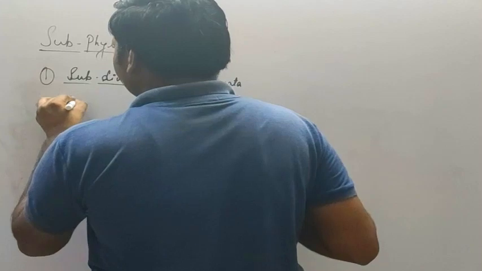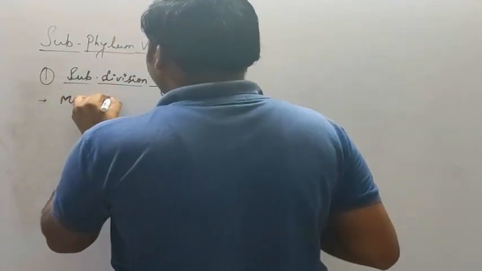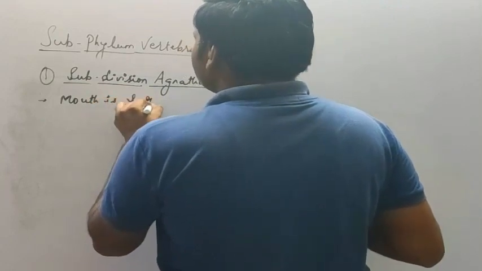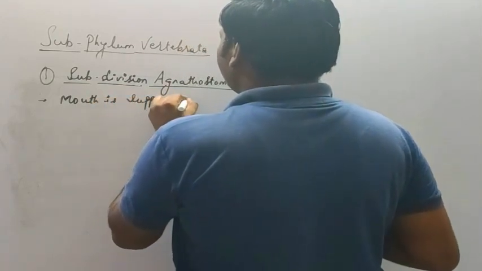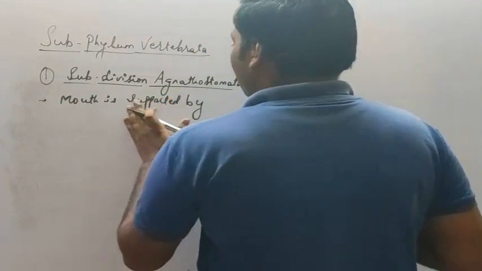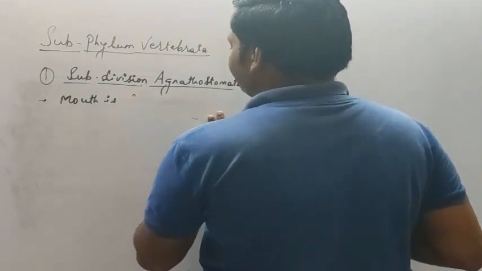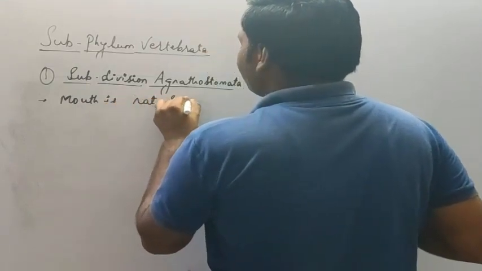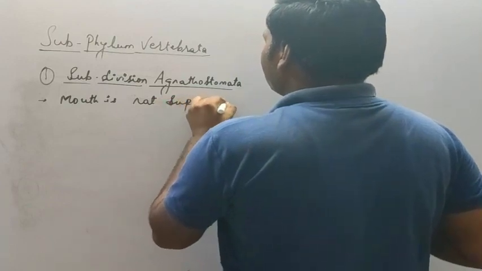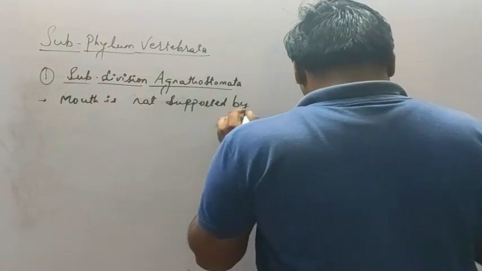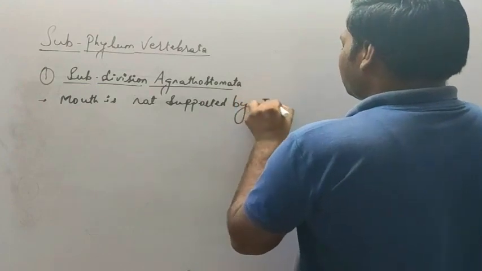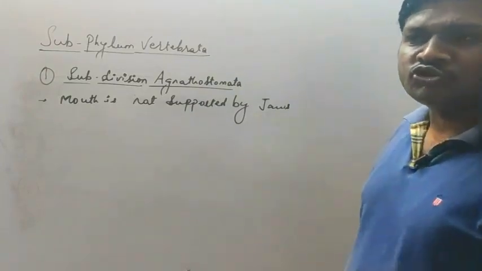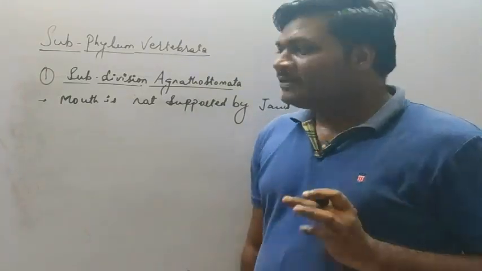Mouth is not supported by jaws. That means in anathostomes, the mouth is not supported by jaws.